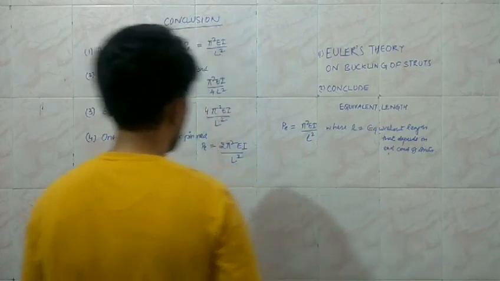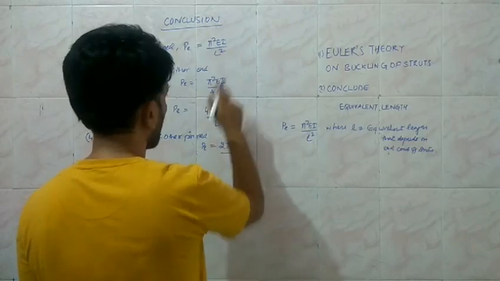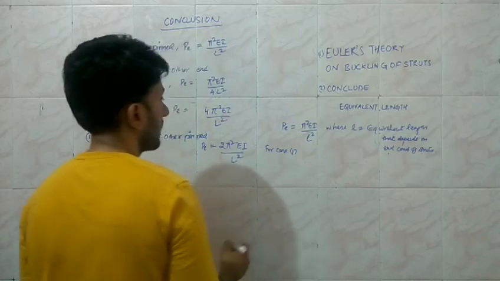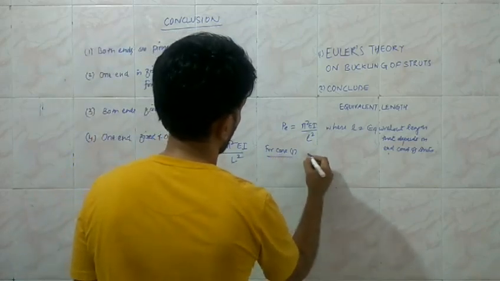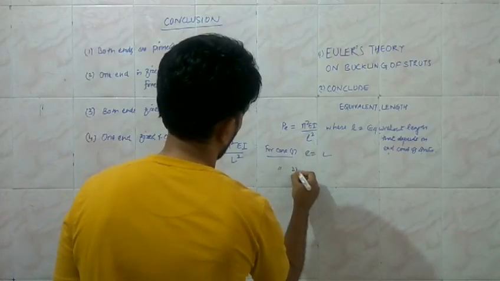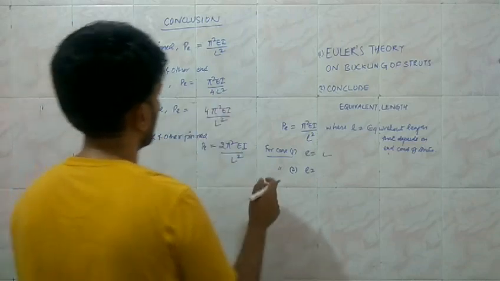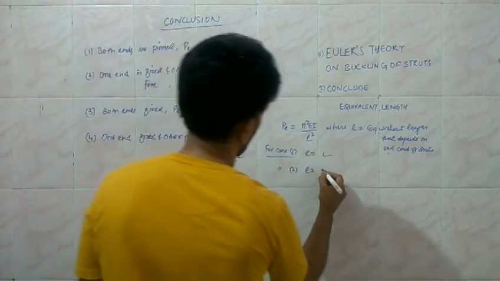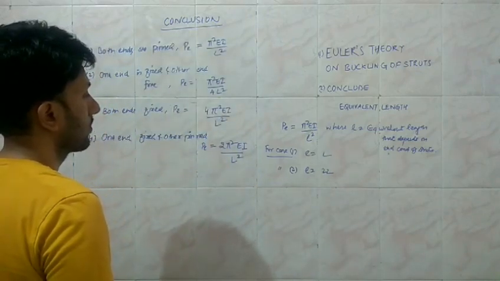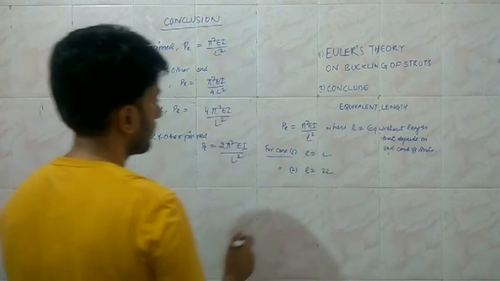So in case 1, when both the ends are pinned, l is equal to L. For case 2, we identified that the value of l is equal to 2L. So when the value of l is going to be 2L, it is going to be 4 into L square, which is the value.